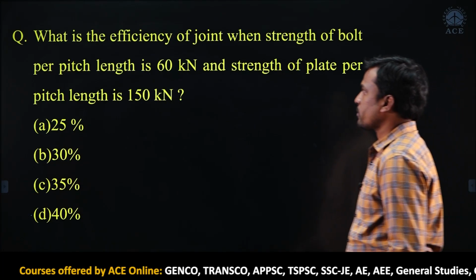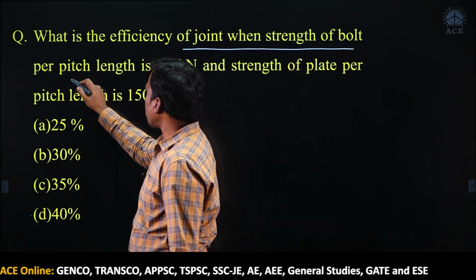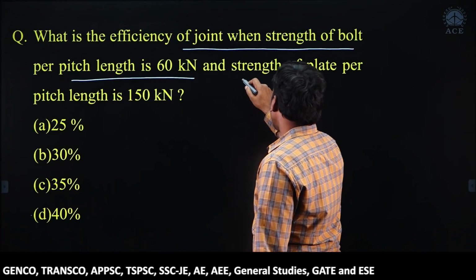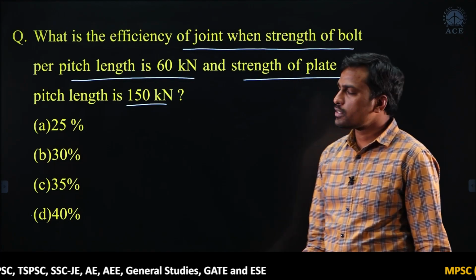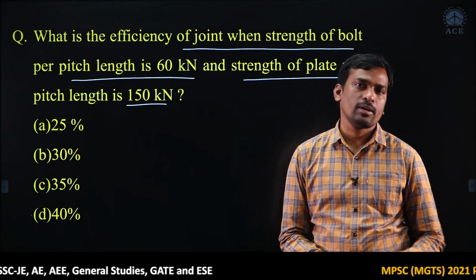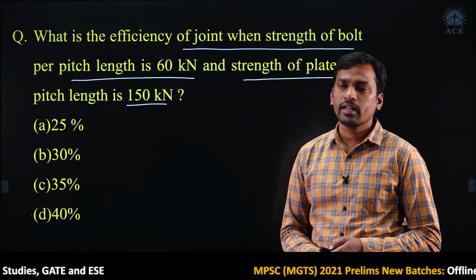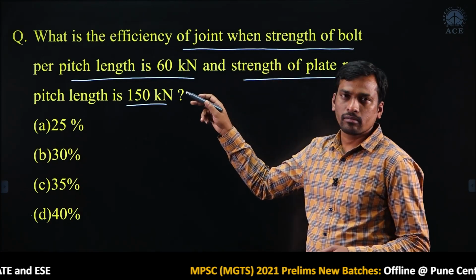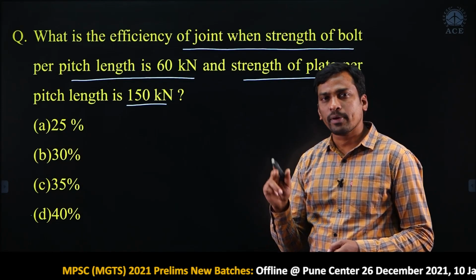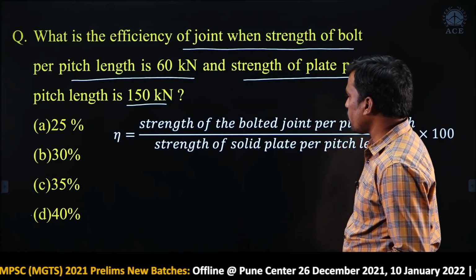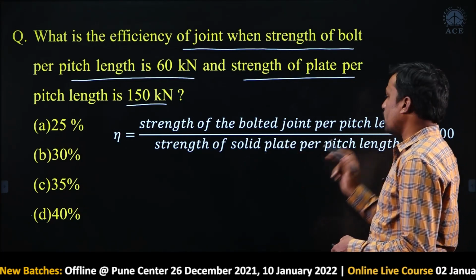Next question. What is the efficiency of joint when the strength of bolt per pitch length is 60 kilonewton and strength of plate per pitch length is 150 kilonewton? This is a question from the bolted connection chapter. There I gave the efficiency of bolted connection, that is strength of bolted joint divided by strength of solid plate per pitch, into 100. This is the formula: strength of bolted joint per pitch length over strength of solid plate per pitch length.